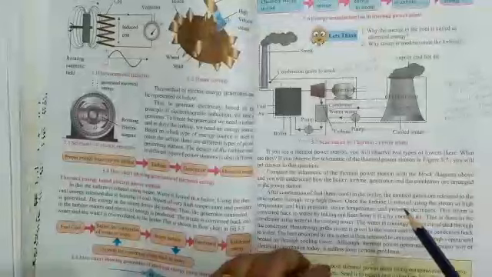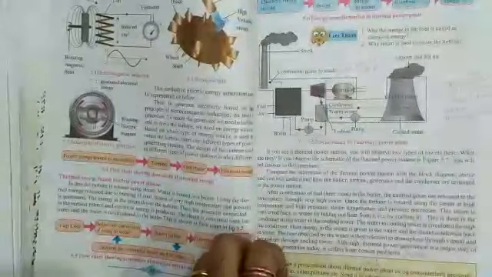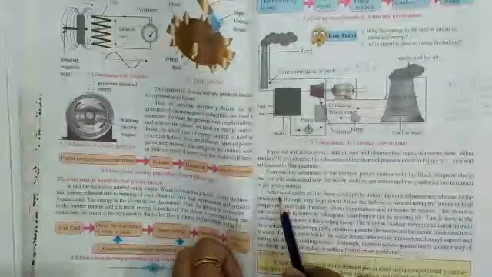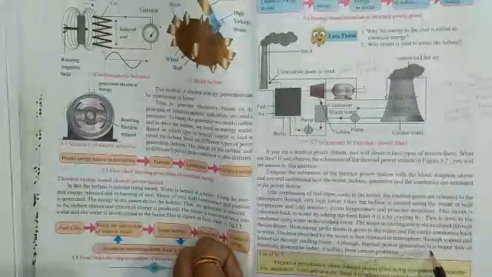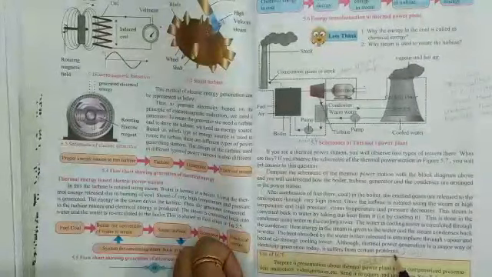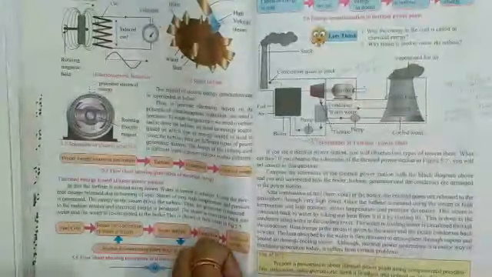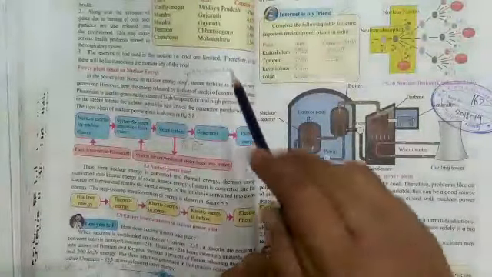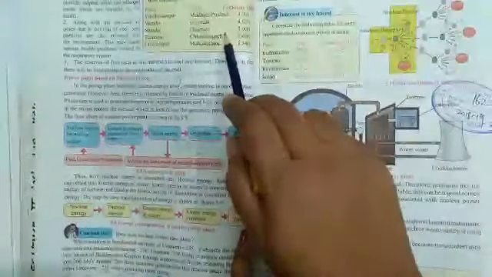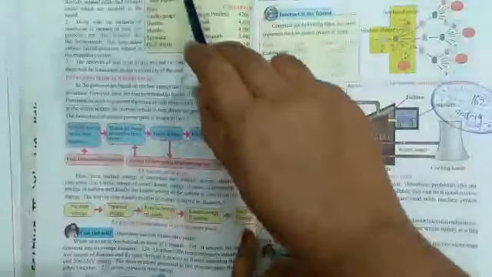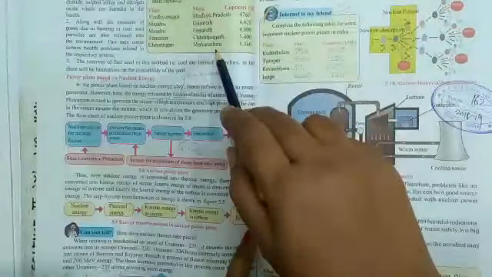Okay, and next on page number 49, here the last paragraph, from 'after combustion of fuel' till 'certain problems', that paragraph is omitted. 'Use of ICT' is omitted. Then on page number 50, here 'do you know', the places, state and capacity of the power plant cities, questions will not be asked on that.